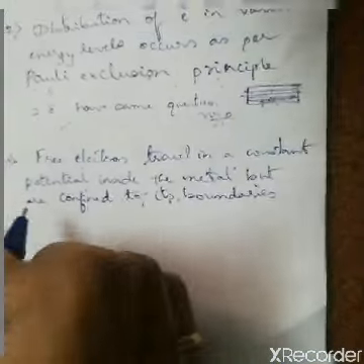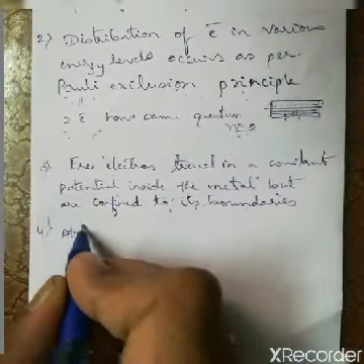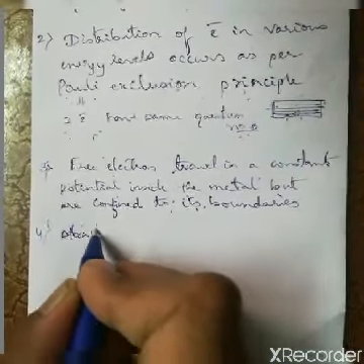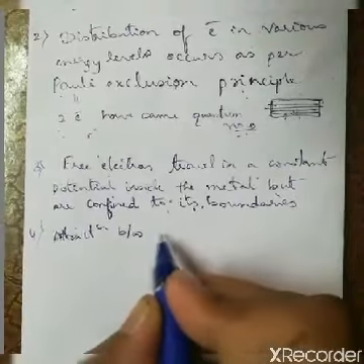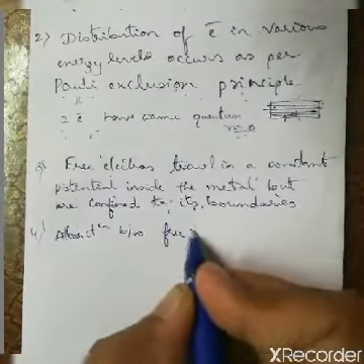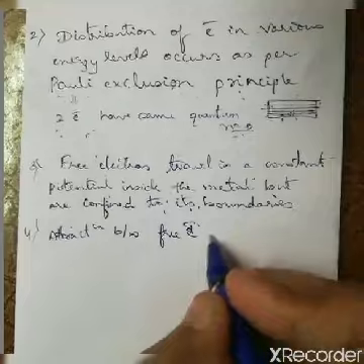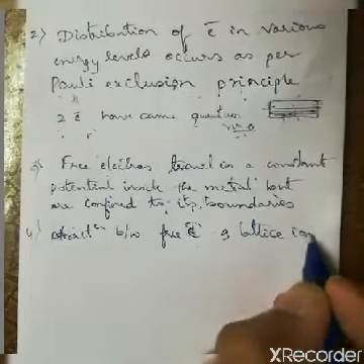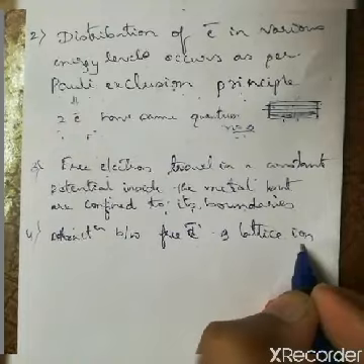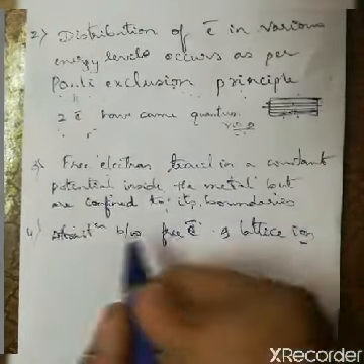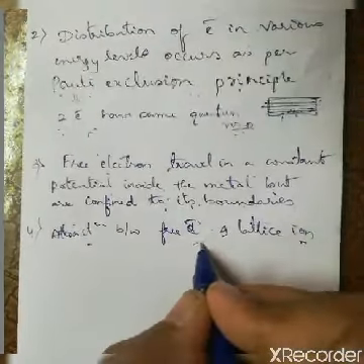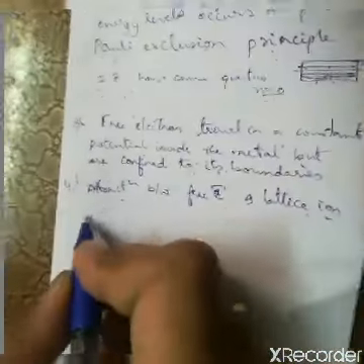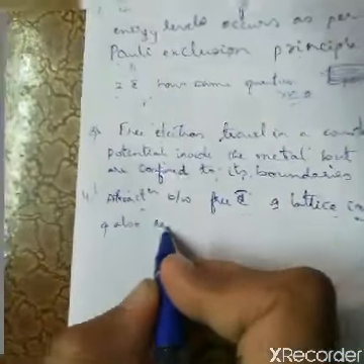And the fourth assumption was the force of attraction between the free electrons, that is the valence electron, and the lattice ion. The lattice ion is nothing but the nucleus along with the core electrons. So the force of attraction between the free electron and the lattice ion, and also repulsion between electrons.